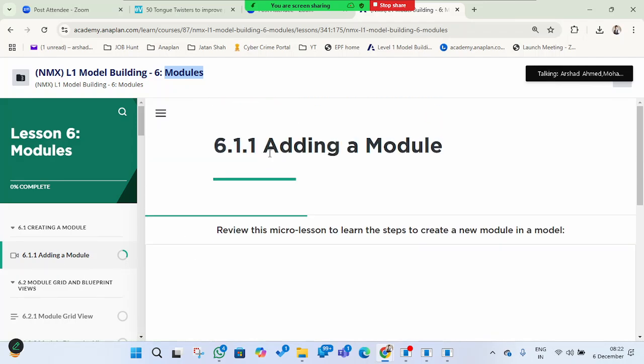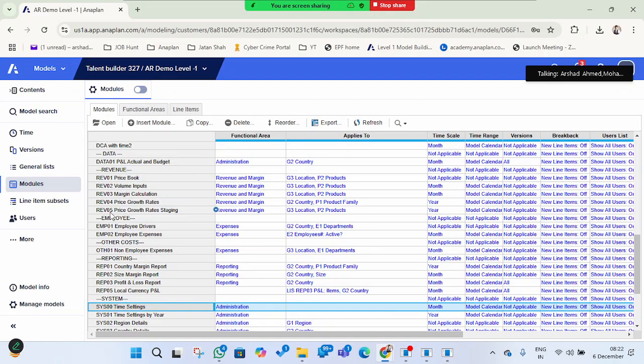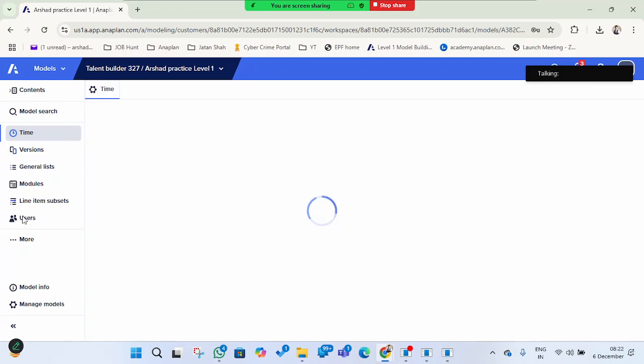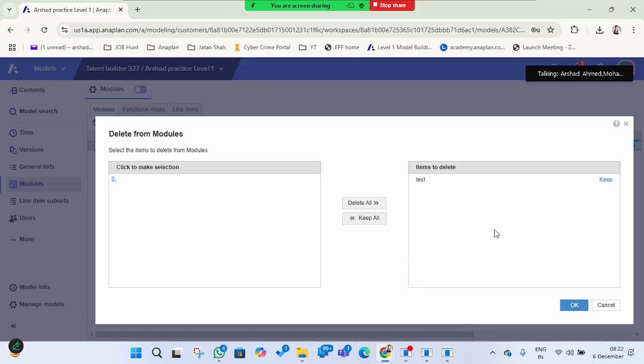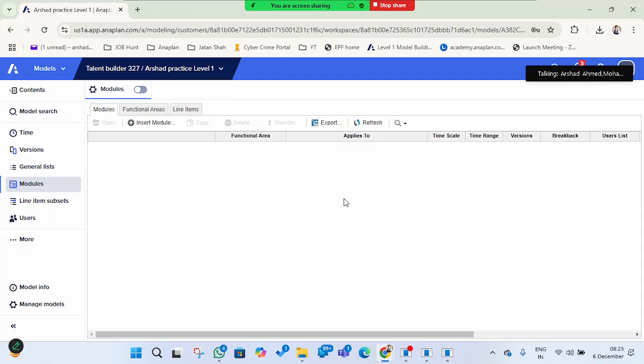The first one is adding a module. I just showed you how we can do it, like here. How will we do it? We will go into these modules. I'll just delete here for better understanding. How will we create a new module from scratch level?